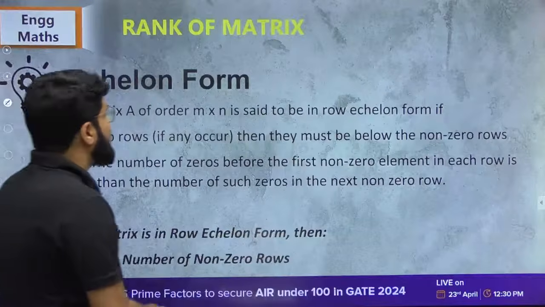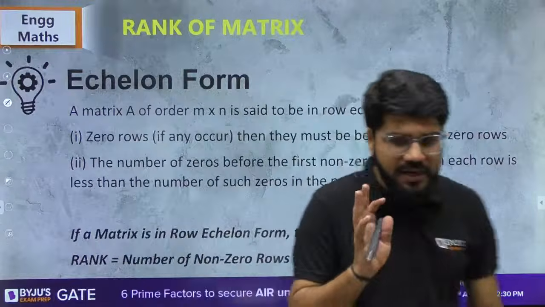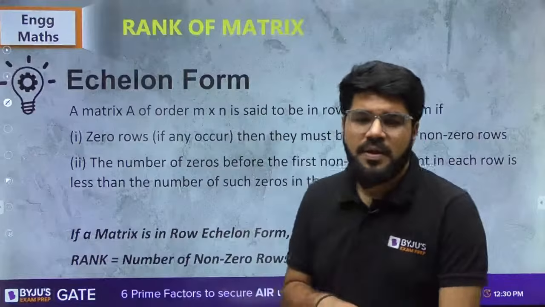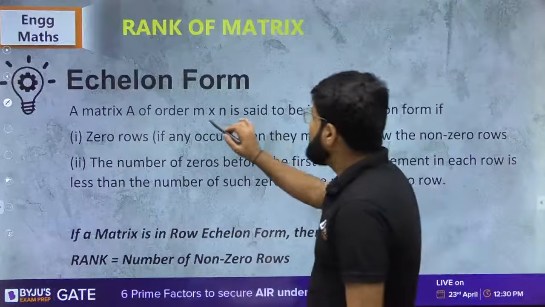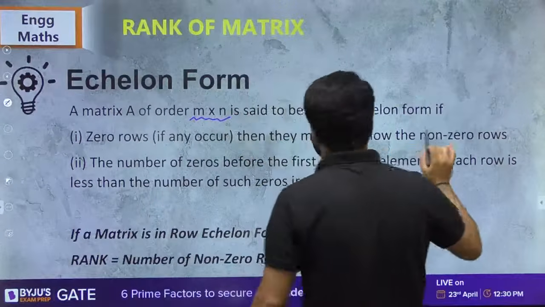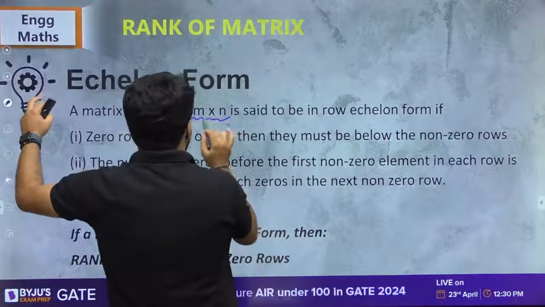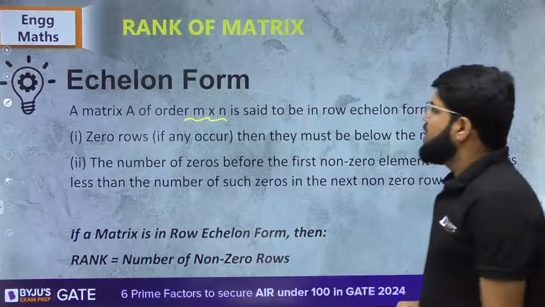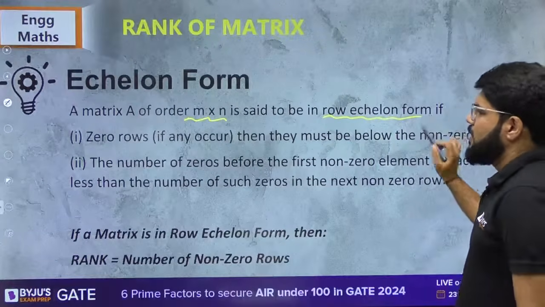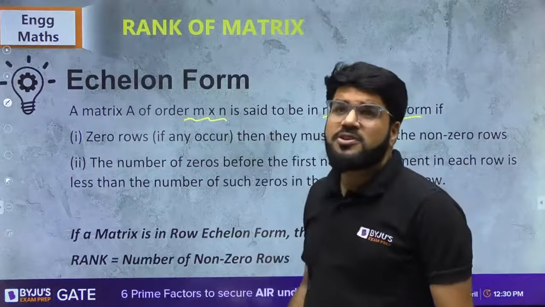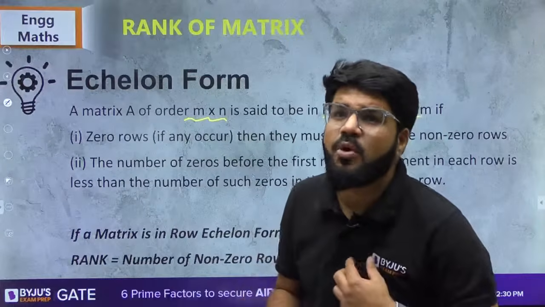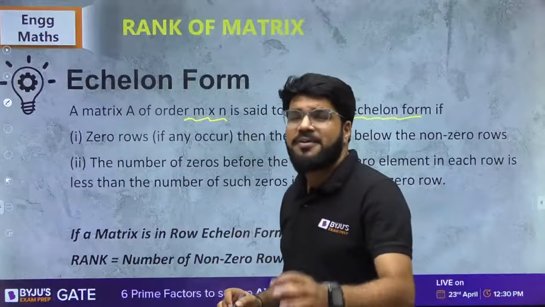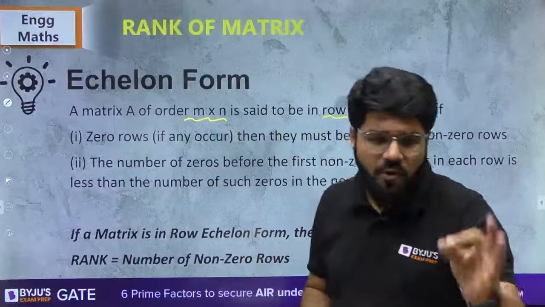ठीक है. Echelon form, the next proper method of calculating the rank of a matrix. A matrix of the order m cross n, generally described with respect to a non-square matrix, so that square पे तो applicable हो ही जाएगा. A matrix of order m cross n is said to be in row echelon form. Now, first of all, understand what is the echelon form. I am taking row echelon form. Rank बाद में बताऊंगा, but first I am explaining you what is the meaning of row echelon form.